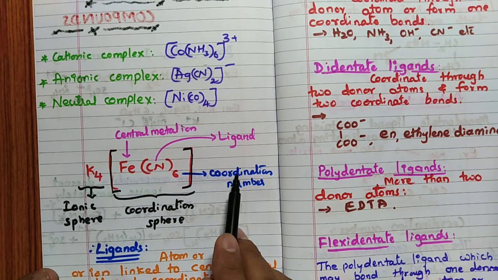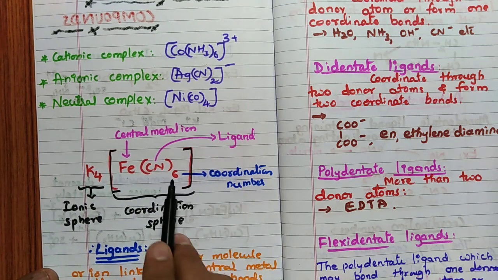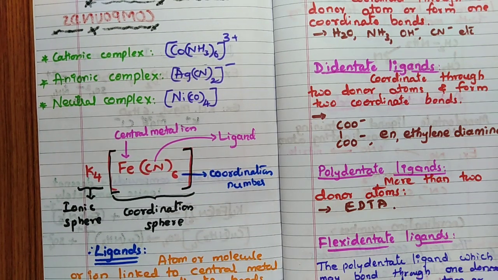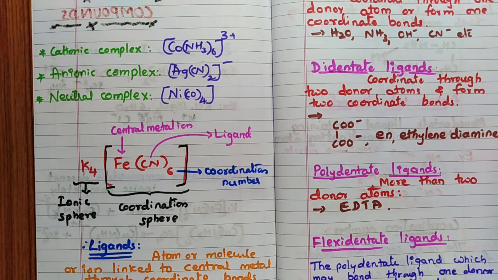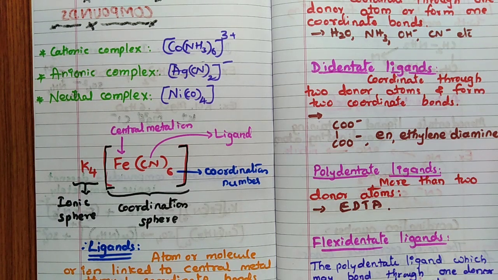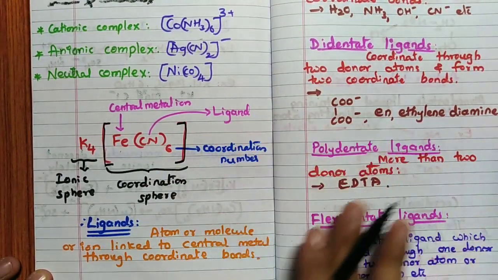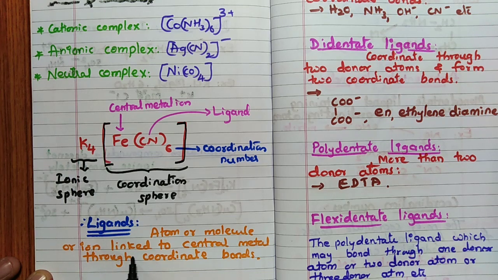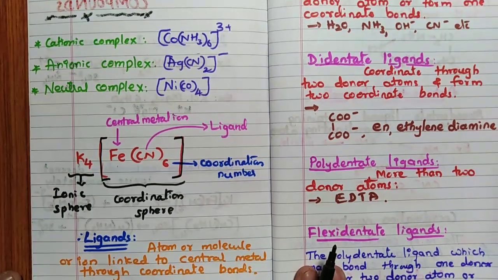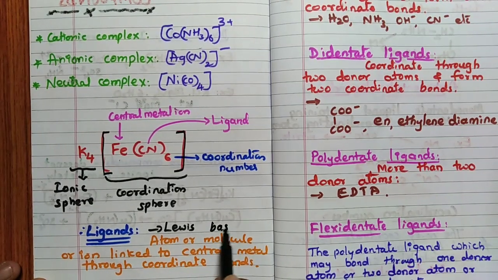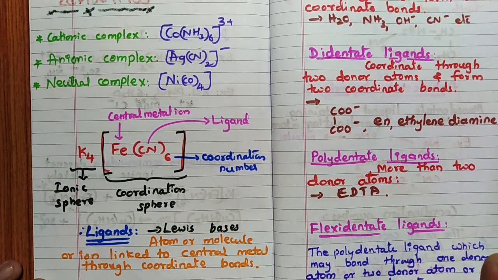This is the coordination number. So directly 6 is not the coordination number if it is a didentate ligand. If it is a monodentate ligand, then we can say this 6 is the coordination number. But to identify the type, I have given this particular complex, remember that. Then ligands, what are ligands? Ligands are atoms or molecules or ions which link to the central metal through a coordinate bond. A coordinate bond should be there. So ligands, remember, are always Lewis bases, and metal ions are Lewis acids.